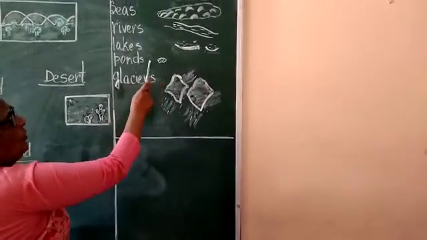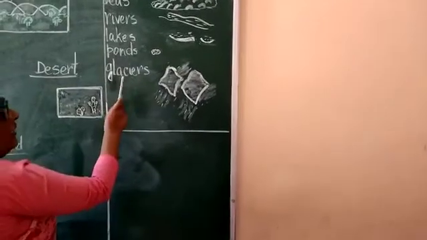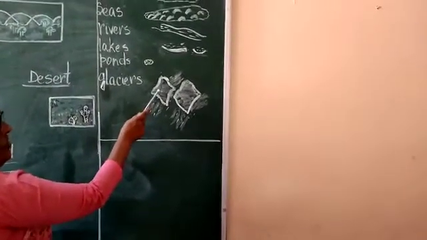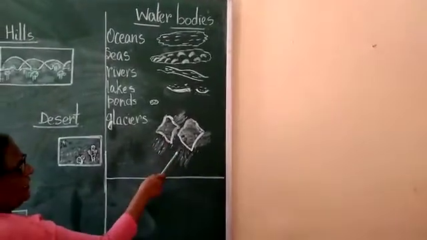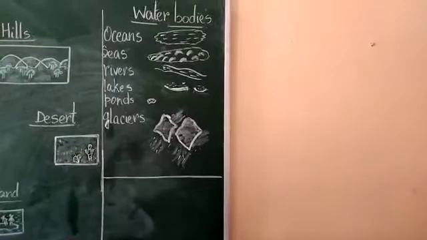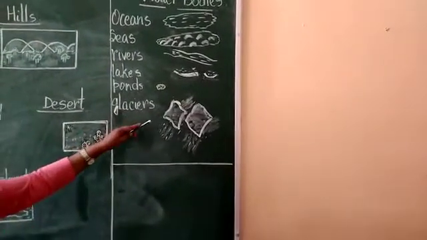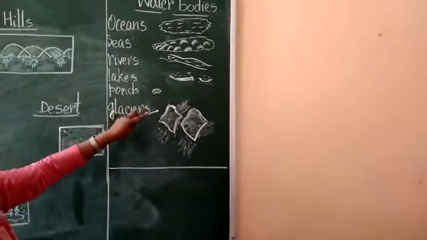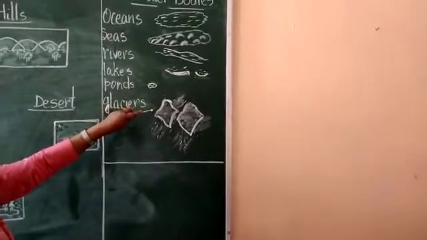Ponds are very small water bodies where water collects from the rain. Glaciers are frozen rivers of ice, and they move very slowly. So glaciers have a huge store of water. Nearly 75% of the fresh water of the world is stored in glaciers, and remember, they are slowly moving frozen blocks of ice or frozen rivers of ice.